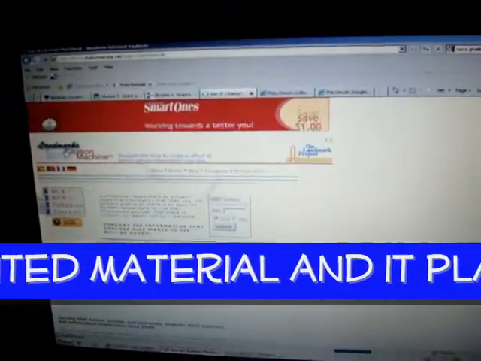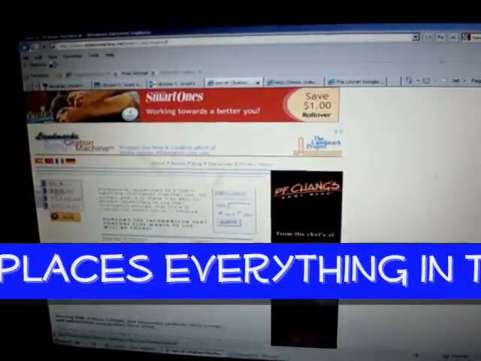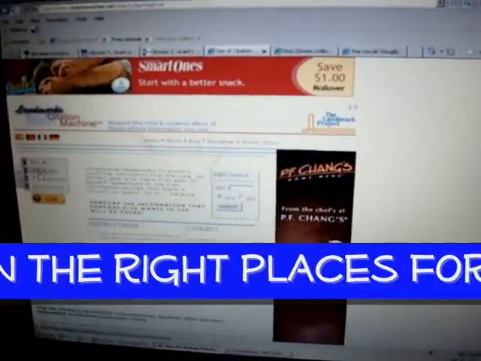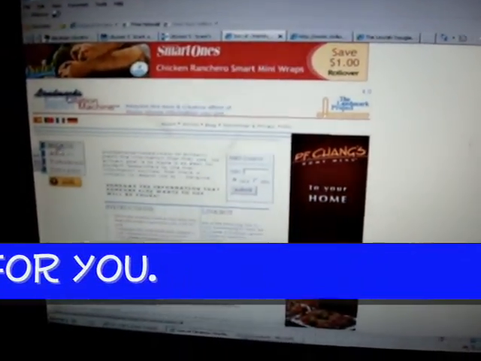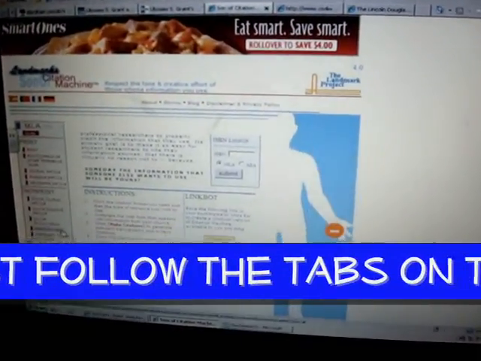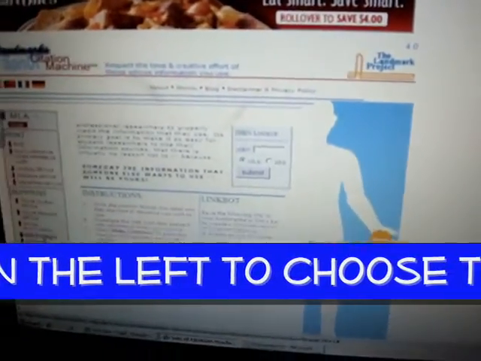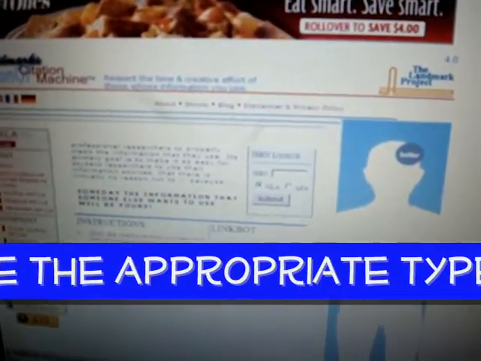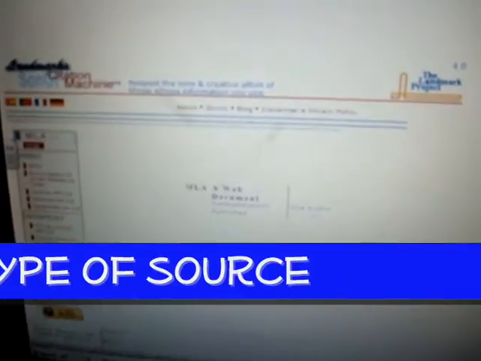When you go to the main page of it, you can see on the left side you have a few different styles of citations that you can use. I'm going to use MLA style, since most of you probably use that. We have a web document, so going to the left tabs again, click on web document. Once that comes up, if there's more than one author, you can click the plus on the right hand side. But what you have are different blocks that you must then fill in.